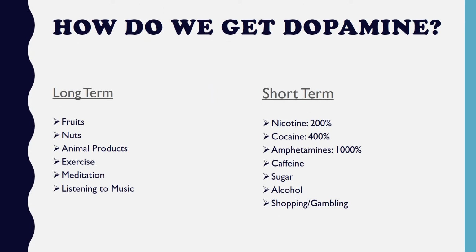The body gets dopamine through two different ways. It can either be long-term, which it can gain from fruits, nuts, animal products, exercise, meditation, and listening to music. Or it can gain it in a short-term fashion through nicotine, cocaine, amphetamines, caffeine, sugar, alcohol, or shopping and gambling. Nicotine increases the dopamine amount in the body by 200%, cocaine increases it by 400%, and amphetamines increase it by 1,000%.